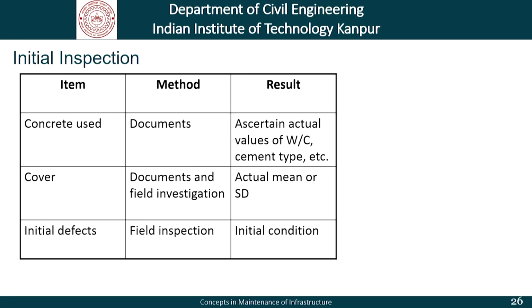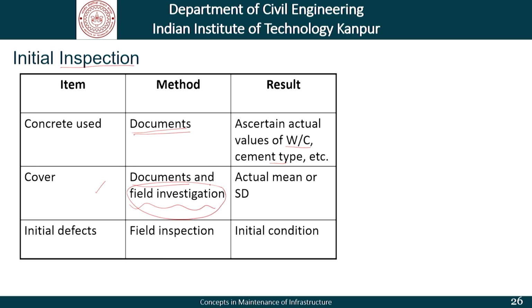Moving forward, as far as initial inspections are concerned, we could talk of concrete used and the method would be documents. At the time of initial inspection, we are talking of inspection of a structure which could have been built over a period of 5 years. There need to be documents which have been appropriately archived, which tell us values such as water cement ratio, the cement type, the strength of concrete, the kind of reinforcement used and so on and so forth in different parts of the structure. We need to understand what is the cover which has been provided using the documents and some